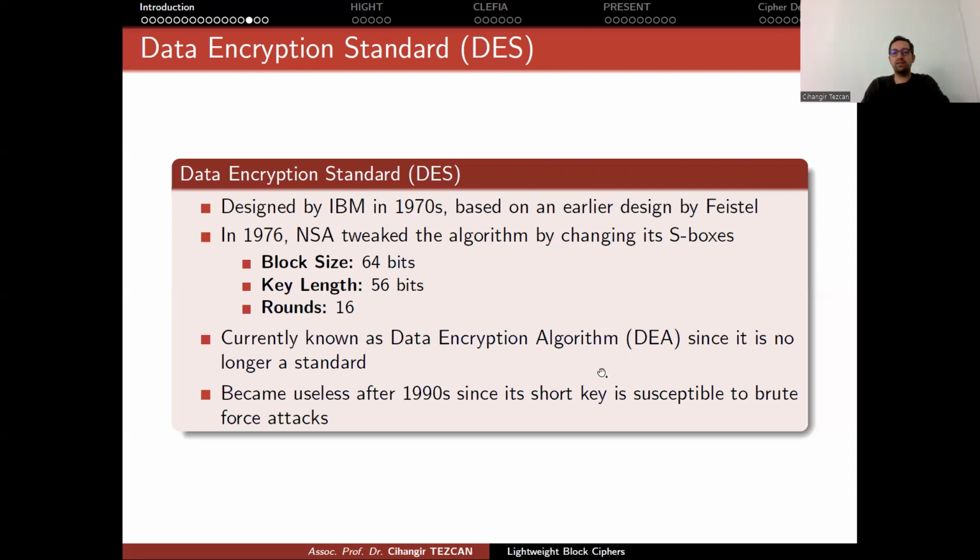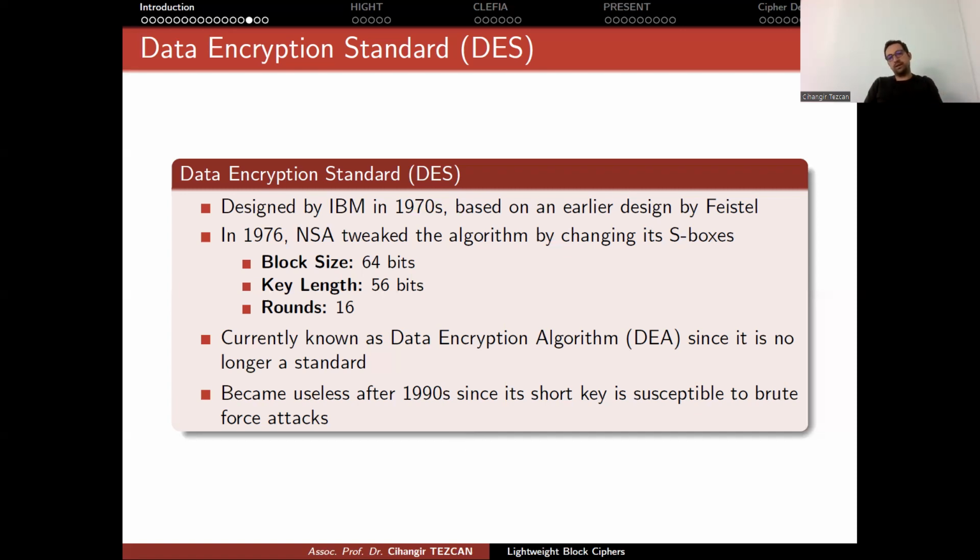I talked to many engineers saying that this is still secure because they say that nobody would bother trying exhaustive search on 56 bits, which actually can be done in a few hours if you have a lot of GPUs or a special device. Okay. For secrecy agencies, they can do it most probably in a few minutes. Okay. So it became useless after 1990s since its short key is susceptible to brute force attacks. But again, people are still using it.